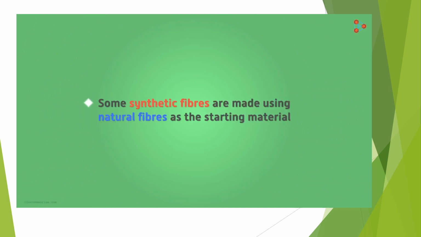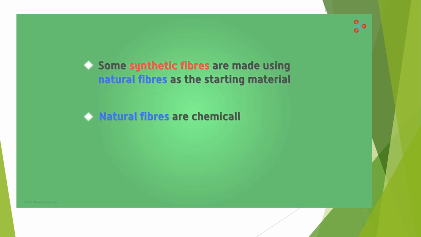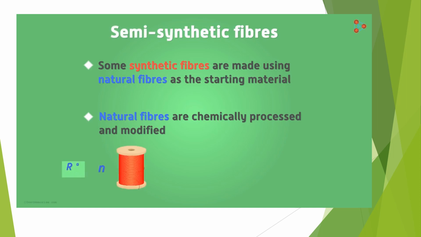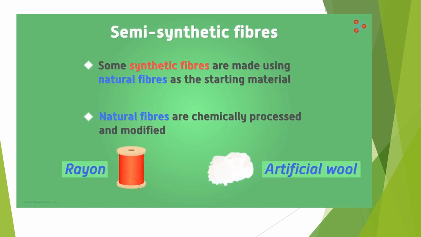Lastly, do you know that some synthetic fibers are made using natural fibers as the starting material? Yes, it's true. Natural fibers are chemically processed and modified significantly to gain another category of fibers. These are called semi-synthetic fibers. Rayon, artificial wool are a couple of examples of this category.